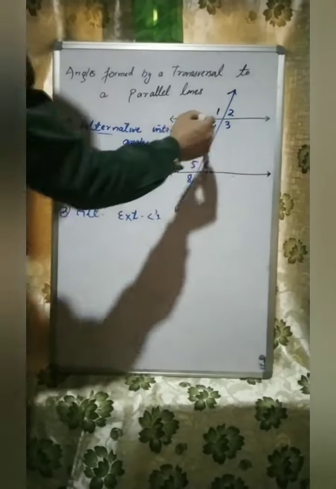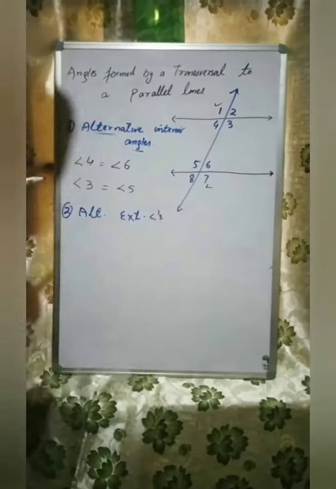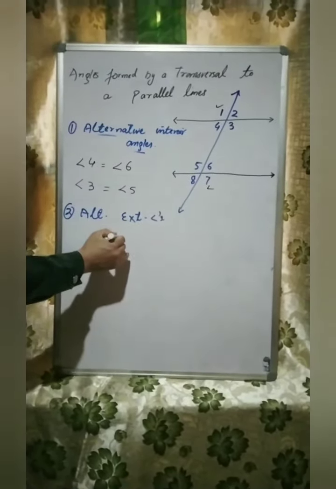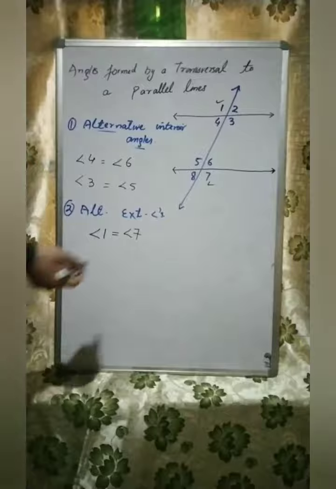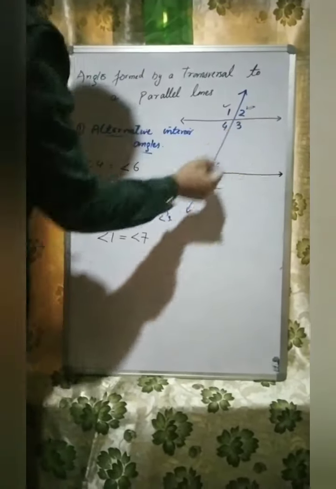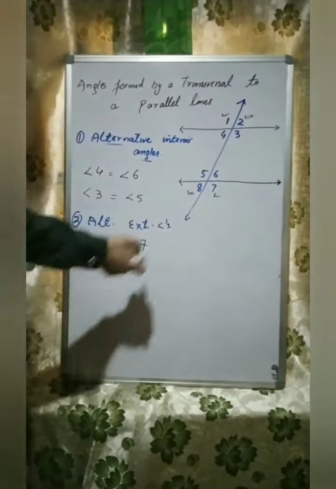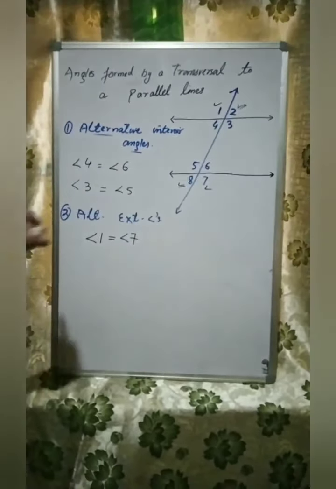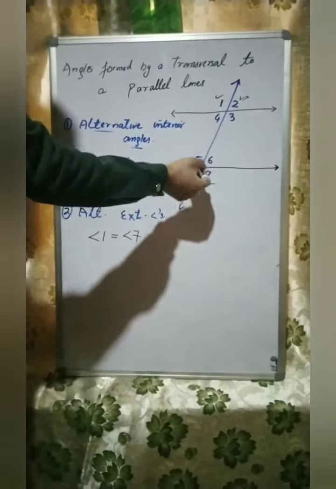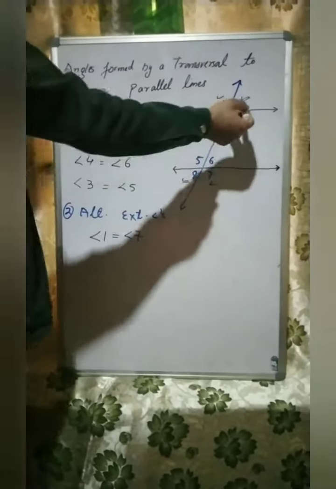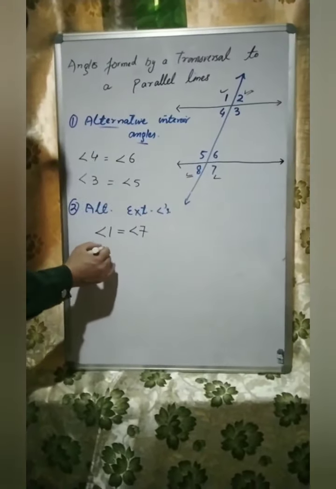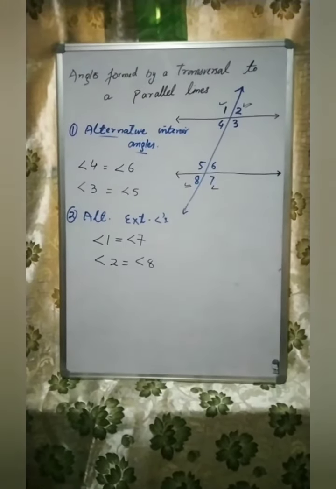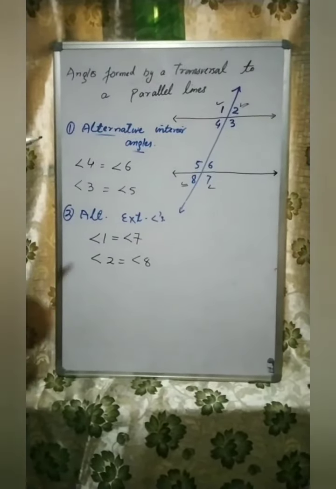So angle 1 and angle 7 are alternate exterior angles, and they are equal. Same, angle 2 and angle 8 are equal. Above angle 3 and below angle 5, there are angle 2 and angle 8, and they are also equal. Alternate interior angles and alternate exterior angles are always equal.